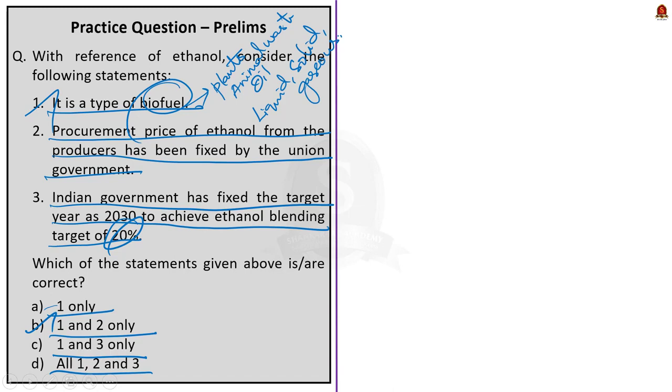Statement 2 is also correct because this we saw in our newspaper discussion itself, right? ISMA wanted the government to revise the procurement price of ethanol from them. So it is actually fixed by the Union government. So statement 2 is correct. Now the statement 3 given here is incorrect because the Indian government earlier this year said that it will be preponing the target year from 2030 to 2025 for ethanol blending target of 20%. So the correct answer for this question is option B 1 and 2 only.